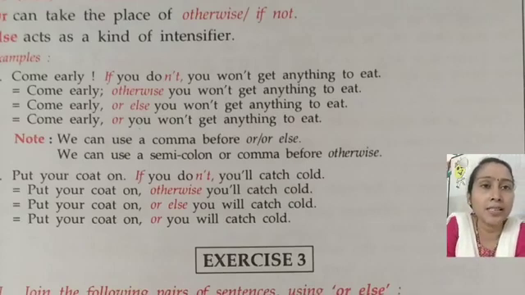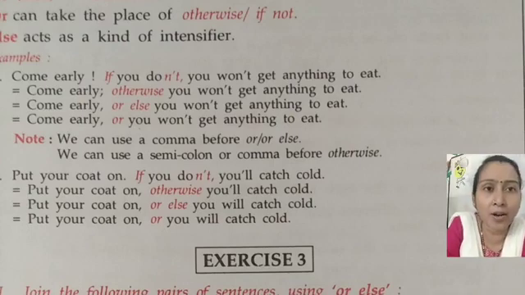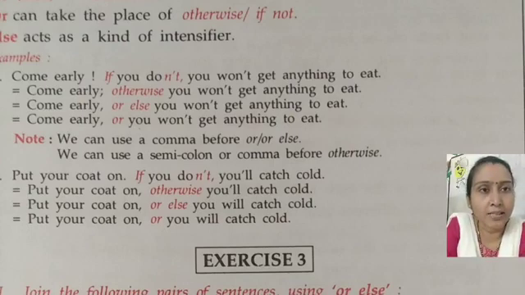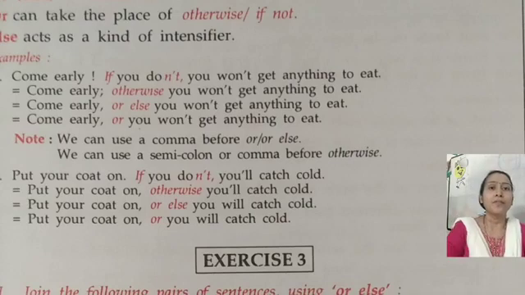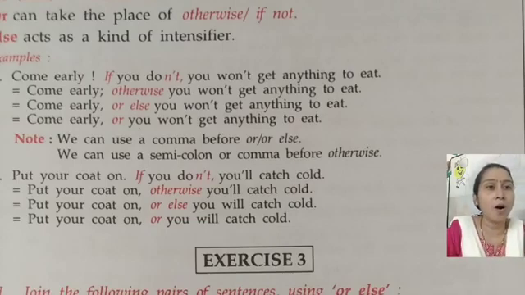Or: come early, or else you won't get anything to eat. We can use a comma before or else. We can use a semicolon or comma before otherwise.